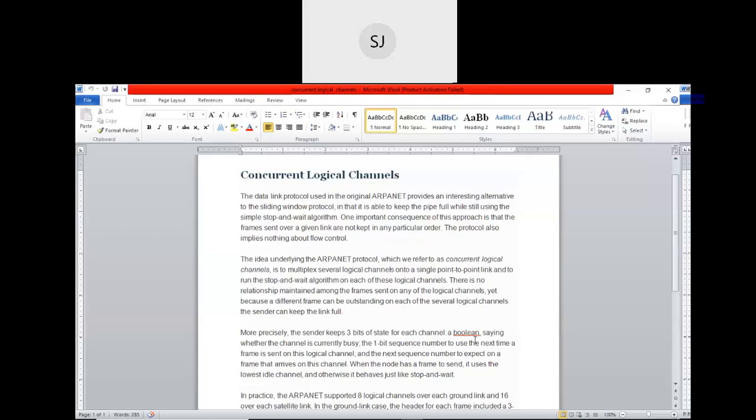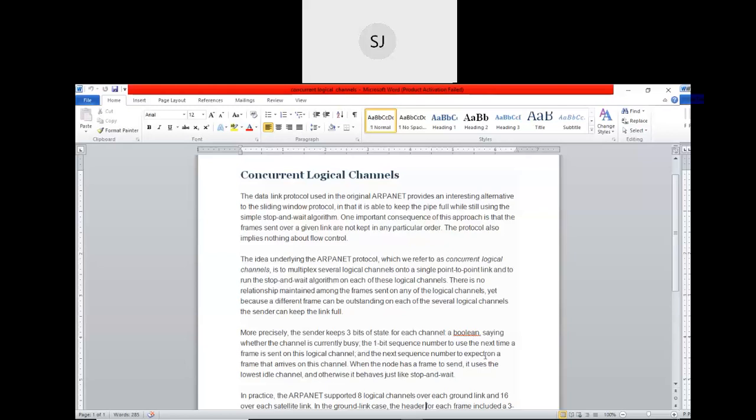It uses concurrent logical channels which are multiplexed onto a single point-to-point link. On each of these logical channels, ARPANET runs the stop and wait protocol. To keep track of each of these logical channels, it uses 3-bit state information. The first bit contains the information regarding whether the channel is busy or not. The second contains the sequence number. The third bit contains the next sequence number to expect. So these are the 3 bits used to keep track of these logical channels.